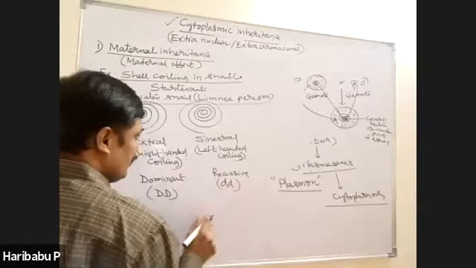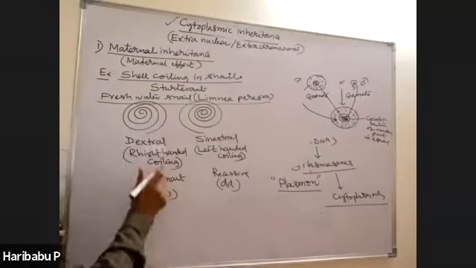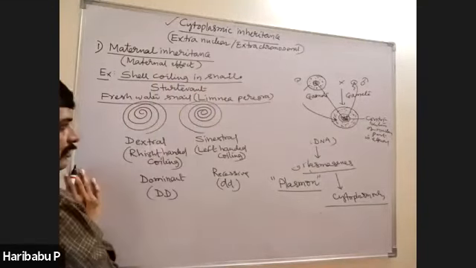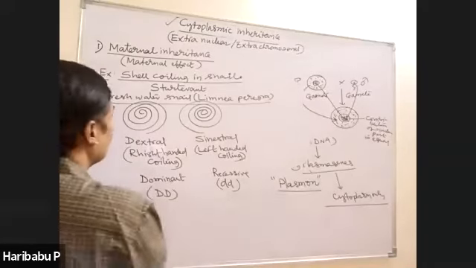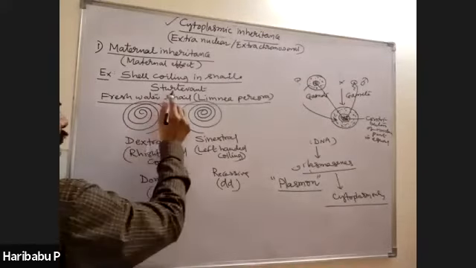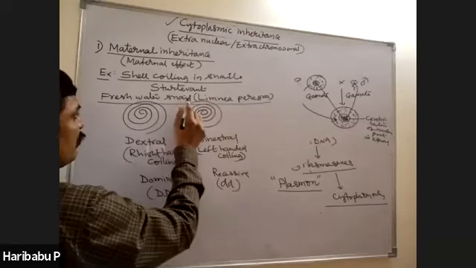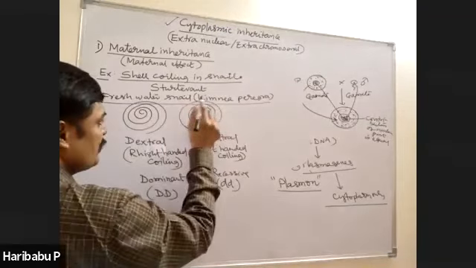So first you try to understand the characters of the snail. Shell coiling in snail is an example for maternal inheritance, the maternal effect. Sturtevant studied the shell coiling and he finally concluded that it's controlled by cytoplasm, the genes present in the cytoplasm.